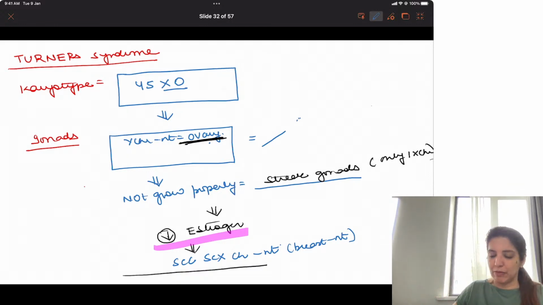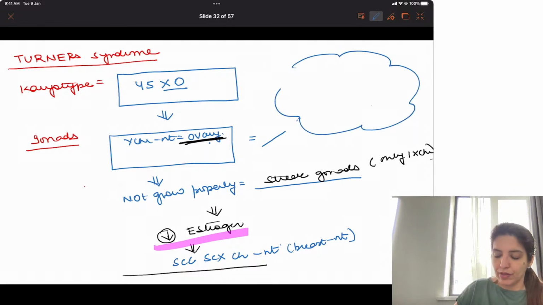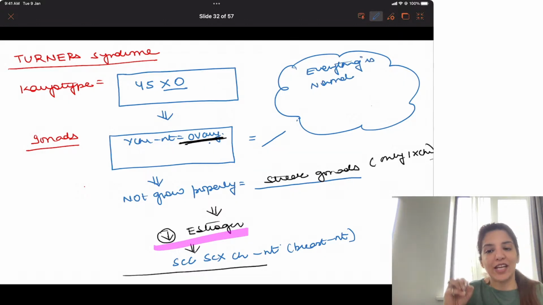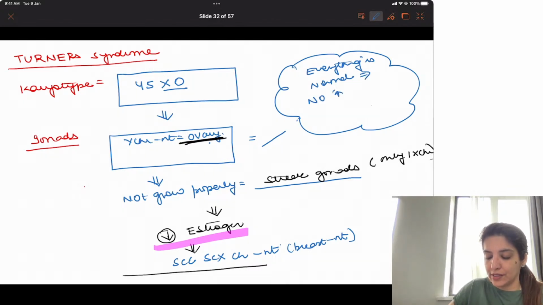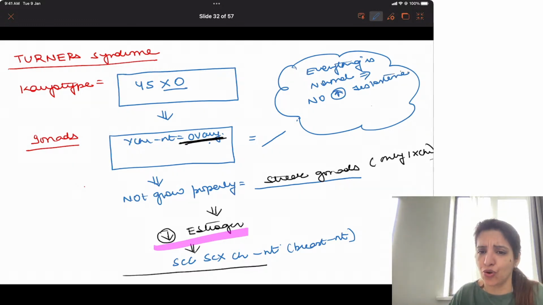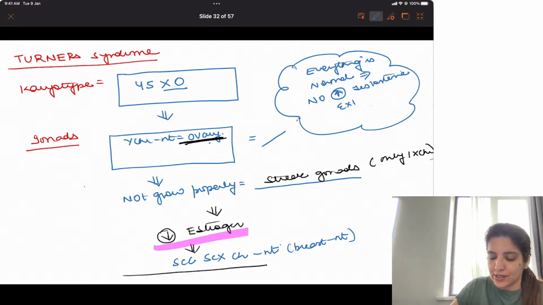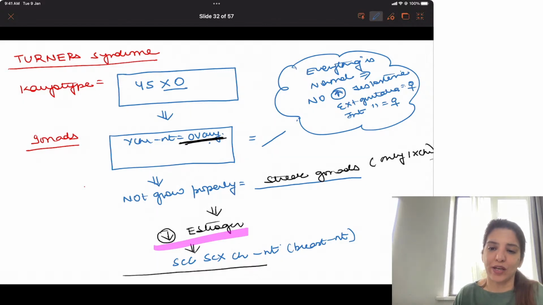So in females everything is normal, right? Everything is normal. That is, there is no increased testosterone. And because there is no increased testosterone, their external genitalia will be female and their internal genitalia will also be female, because the Mullerian duct will grow.